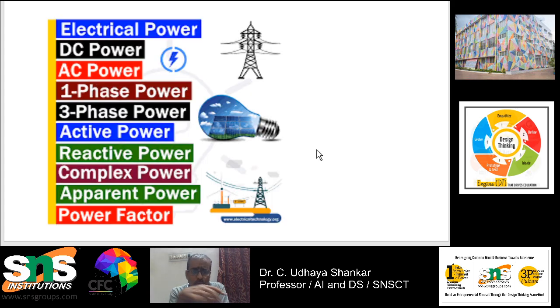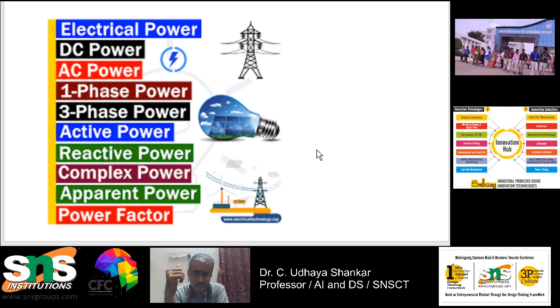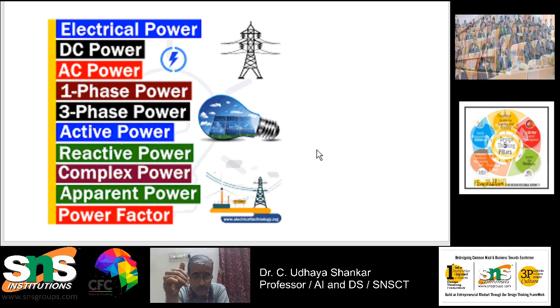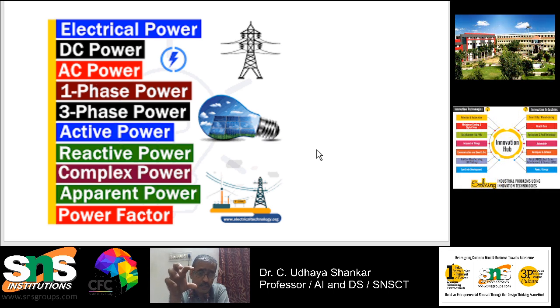I just want to conclude this session by saying that there are many different forms of power. Anyway, we have just discussed some generalized things of what is power, but actually there are many, and in the forthcoming videos we'll be looking at them one by one. There is DC power, AC power, single phase power, three phase power, active power, reactive power, complex power, apparent power, and power factor. These are the different terminologies or types of power that are available in any electrical circuit.